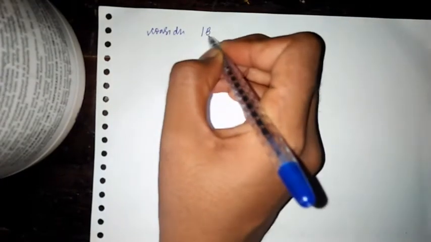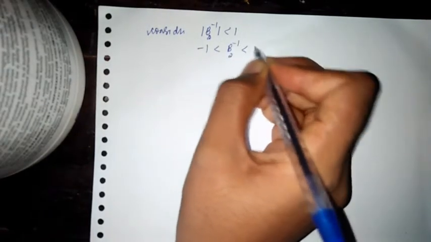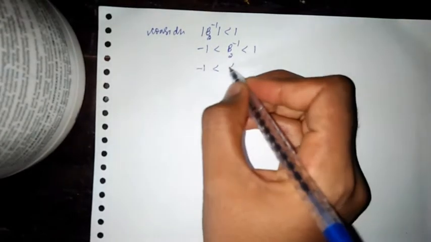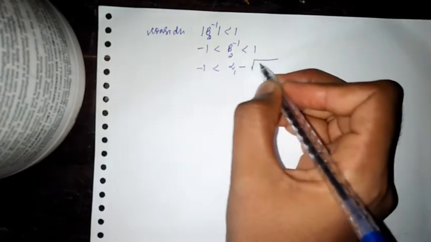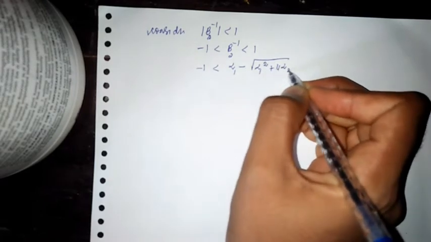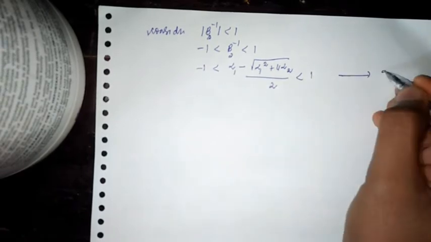So now consider b2 inverse, modulus of b2 inverse less than 1. That is nothing but b2 inverse is between minus 1 and plus 1. So what is b2 inverse? It is alpha 1 minus square root of alpha 1 square plus 4 alpha 2 divided by 2 less than 1. This I am going to take as equation 2.